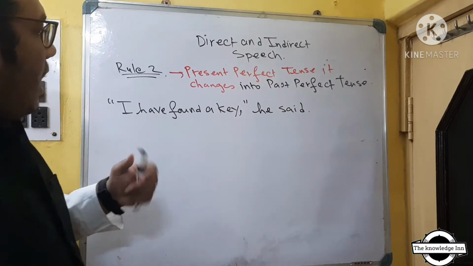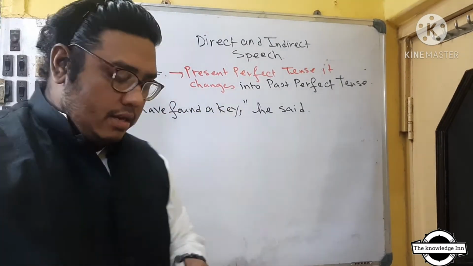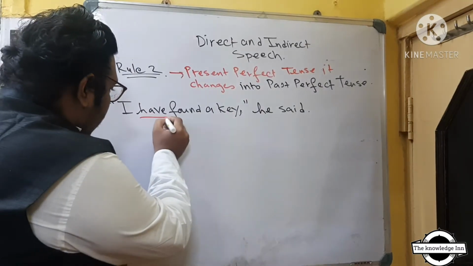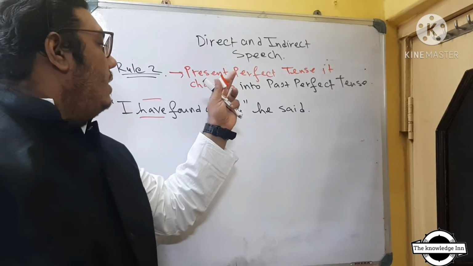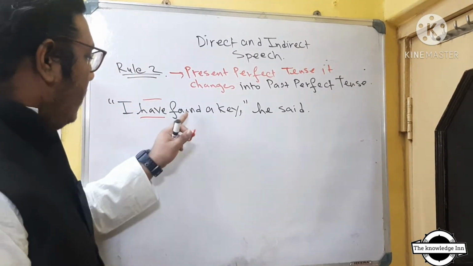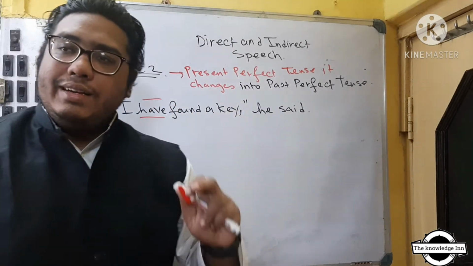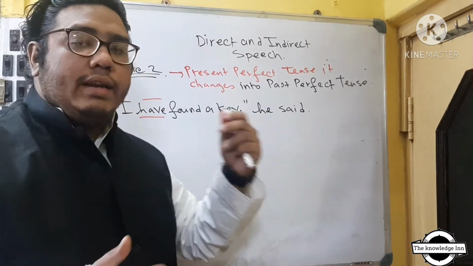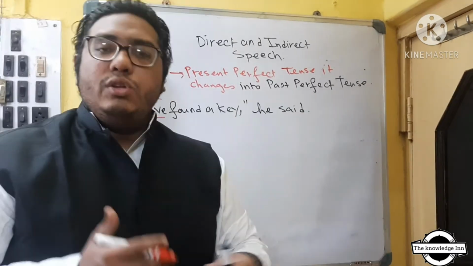Now first of all, again ask which tense the reported speech is in. The reported speech, see the first part, have. Now have is a helping verb for the perfect tense, present perfect. And found. Okay, now I have found a key. So you got that this sentence belongs to the present perfect tense family. Now, अब इसका solution कैसे निकालेंगे?